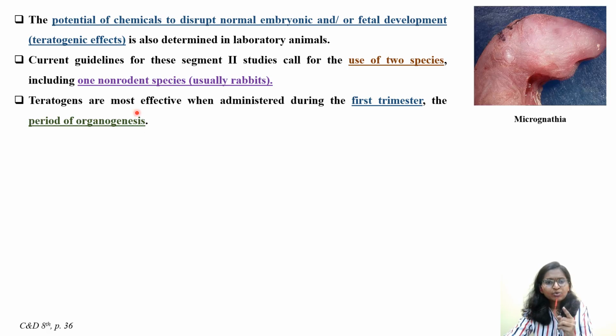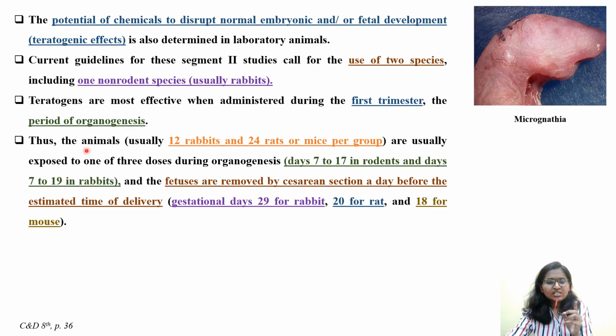Teratogens are most effective when administered during first trimester. As I said, specific exposure periods will be there: first trimester, second, third. For teratogenicity, first trimester, the period of organogenesis. Thus the animals, usually 12 rabbits and 24 rats or mice per group, are exposed to one of the three doses during organogenesis: day 7 to 17 in the case of rats and day 7 to 19 in the case of rabbits, and the fetuses are removed by caesarean section a day before the estimated time of delivery. Gestation day 29 for rabbits, 20 for rat, and 18 for mice. This information you can read from the table 3.